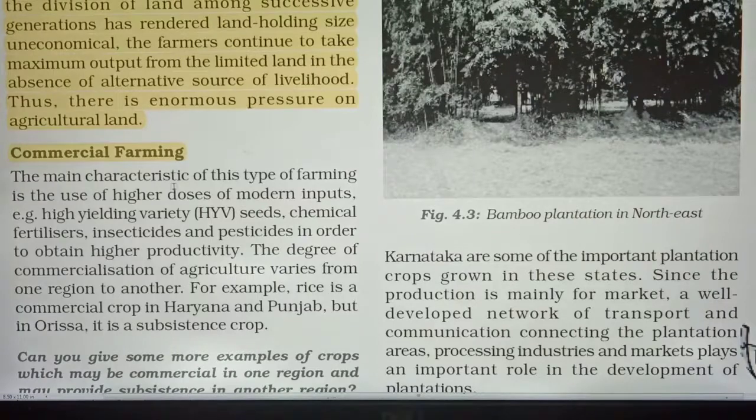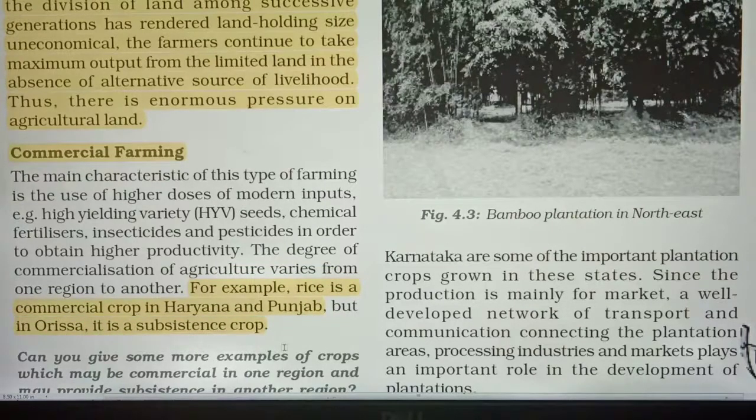The degree of commercialization of agriculture varies from one region to another. Means what kind of crop is there? Maybe tea and coffee is the commercial crop in Odisha or in the northeastern part of the country, and in Haryana, like rice is the commercial crop. So commercialization of crop varies from one region to another. For example, rice is a commercial crop in Haryana and Punjab, but in Odisha it is a subsistence crop.